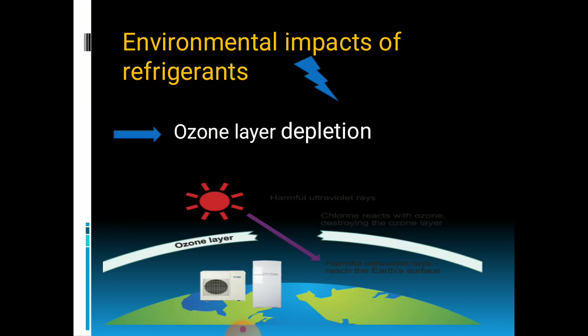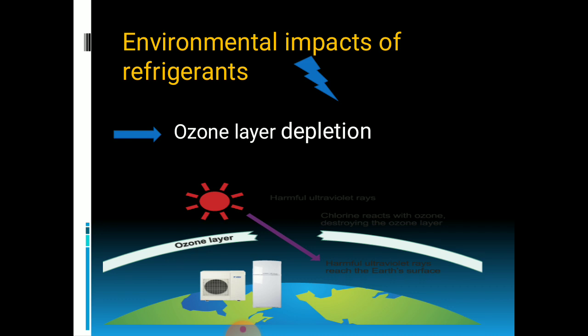Then next is the environmental impact of the refrigerants. Some of the refrigerants, the refrigerants which belong to the CFC family, are very harmful for the environment, and they are prone to causing ozone layer depletion and global warming.